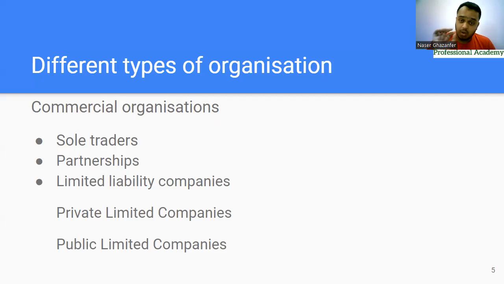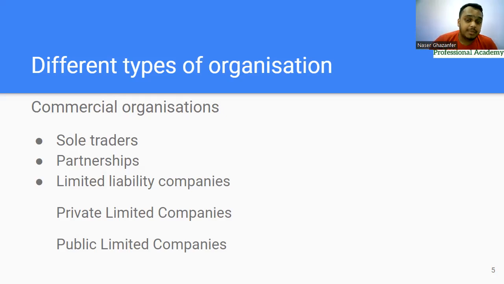He's the sole manager, the sole owner, a sole trader. Moving on further, when you have more partners with you, it becomes a partnership. In a partnership, 4 to 5 owners are there, and a maximum of 20 partners can be there in a partnership firm. Then moving forward, if you want more people, you can go towards a limited liability company.